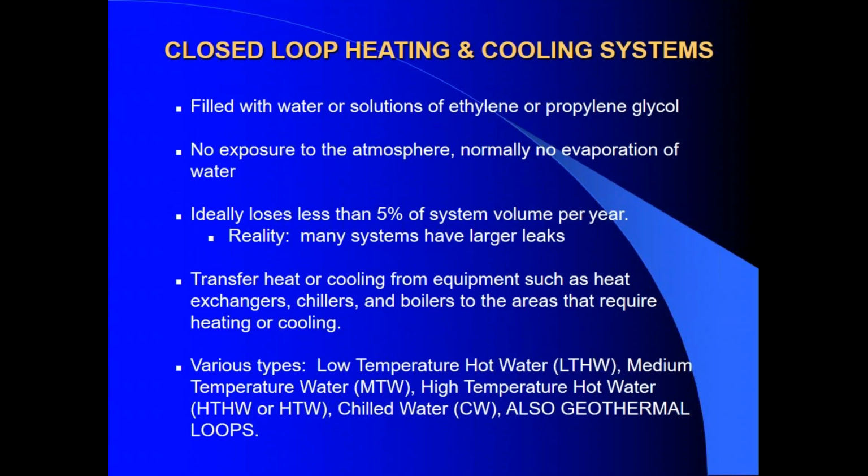Closed-loop systems are filled with water or glycol solutions, and ideally lose less than 5% of system volume per year. Older systems are more likely to have larger leaks. These closed systems transfer heat to or from various types of equipment to provide heating or cooling. Common examples are medium temperature water, high temperature water, chilled water, and ground source geothermal systems.